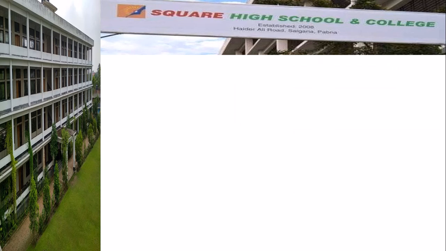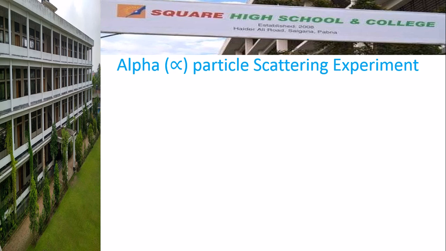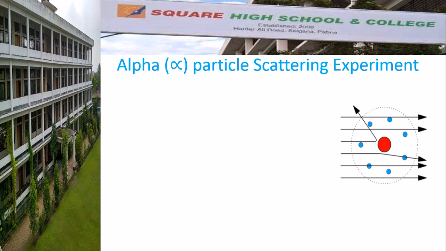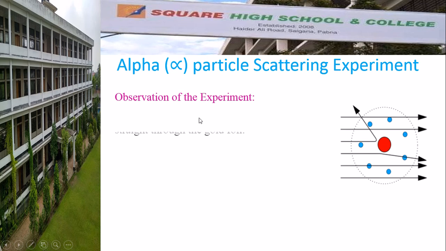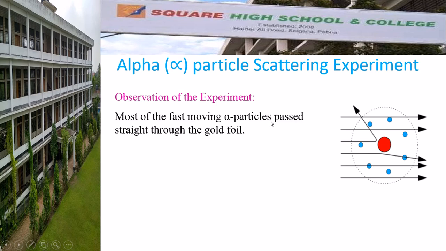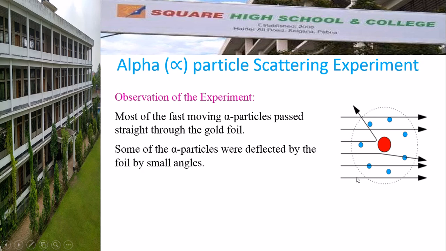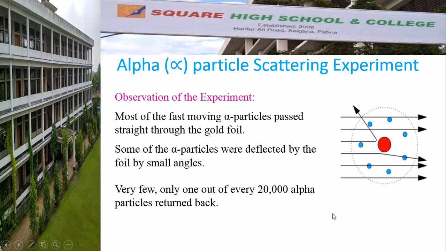So I think now the experiment is more clear to you, and the observations obtained by Rutherford from this alpha particle scattering experiment are: most of the fast moving alpha particles passed straight through the gold foil. Some of the alpha particles were deflected by the foil by small angles. Very few, only 1 out of every 20,000 alpha particles, returned back.